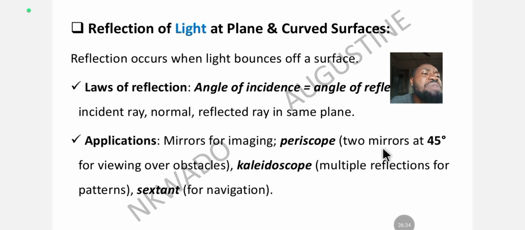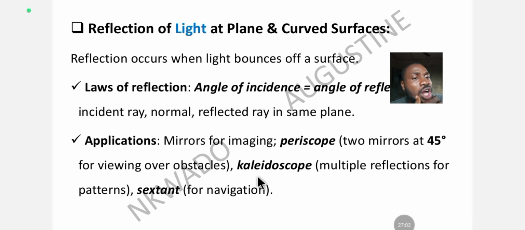And a periscope is simply two mirrors at angle 45. You place two mirrors at angle 45 like this. This is a periscope: first mirror, second mirror, at angle 45. It's used to view what? Over obstacles. If something is blocking, you can use a periscope to view it. This mirror reflects on this one, this one reflects on this, and we see the image.